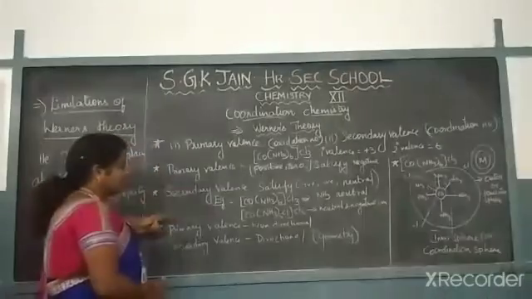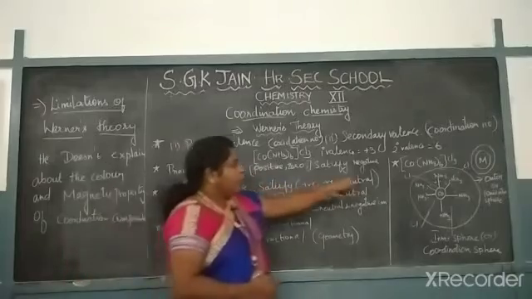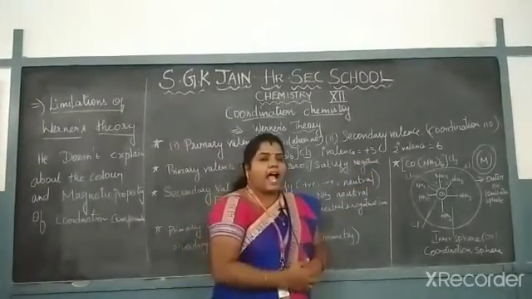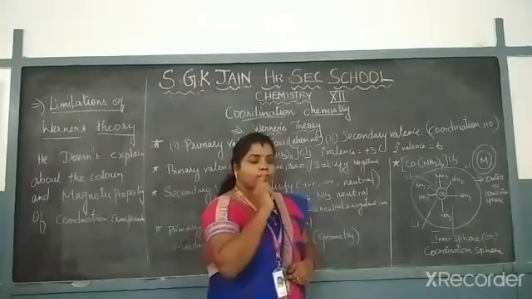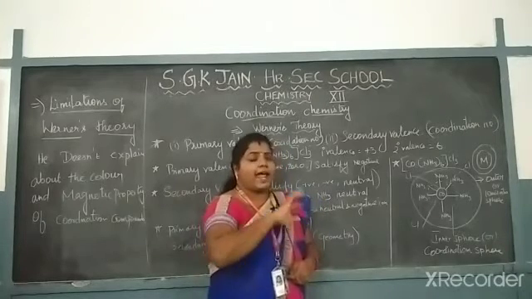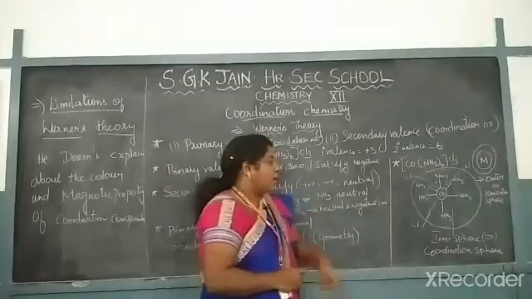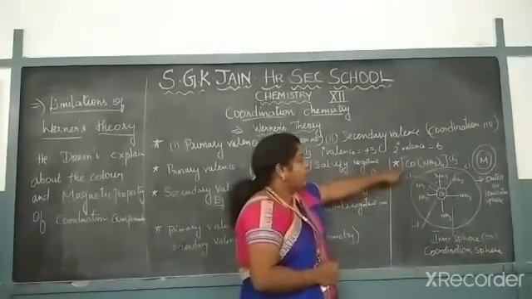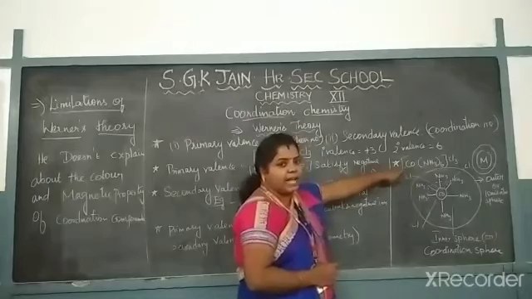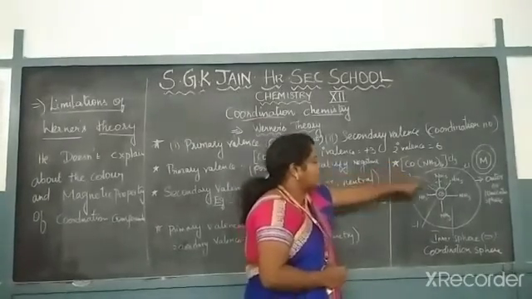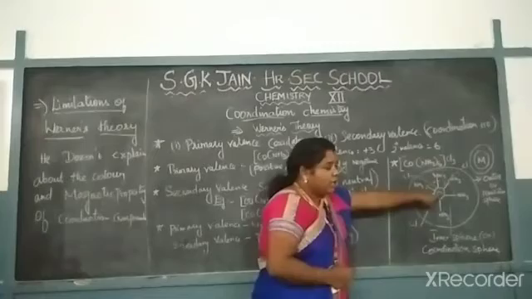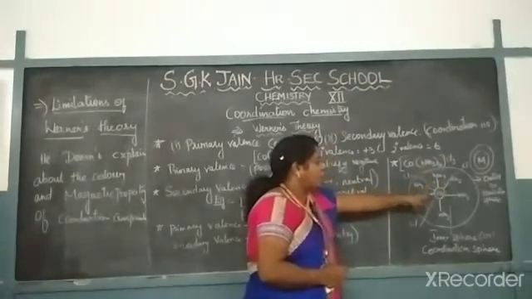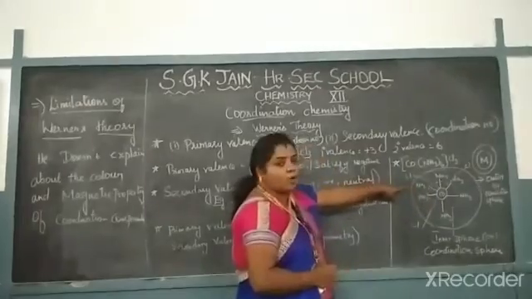So next is the fourth point. When we move on to the fourth point, a coordination compound will have 2 spheres. One is the inner sphere and the other is the outer sphere. Always this is the structure of this compound. Why is the metal called the central metal atom? Because it is always present at the center. So it is interlinked with the two spheres, the inner sphere and the outer sphere.